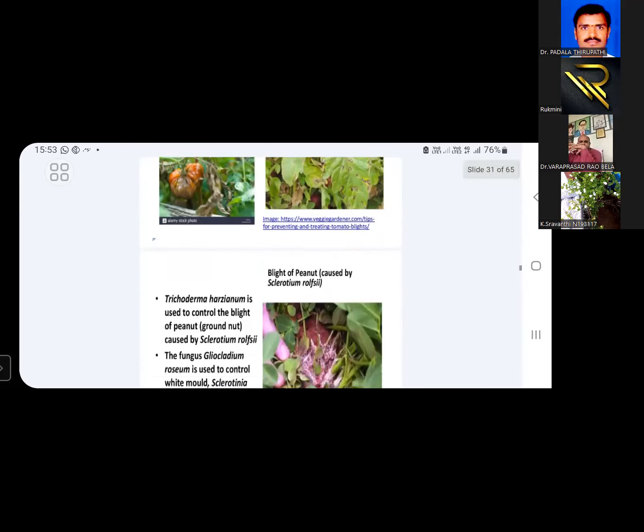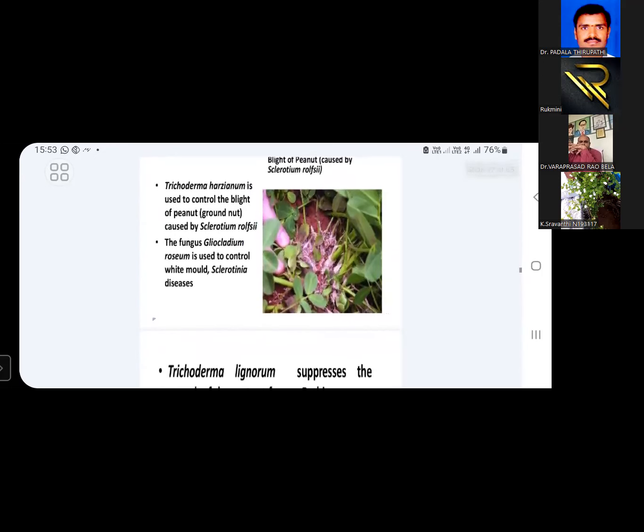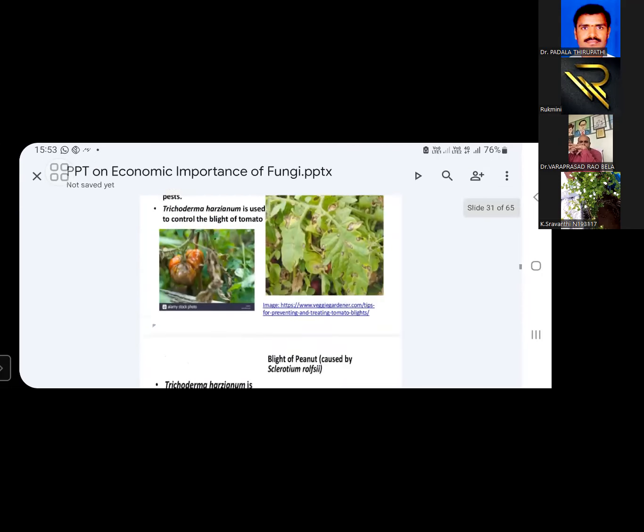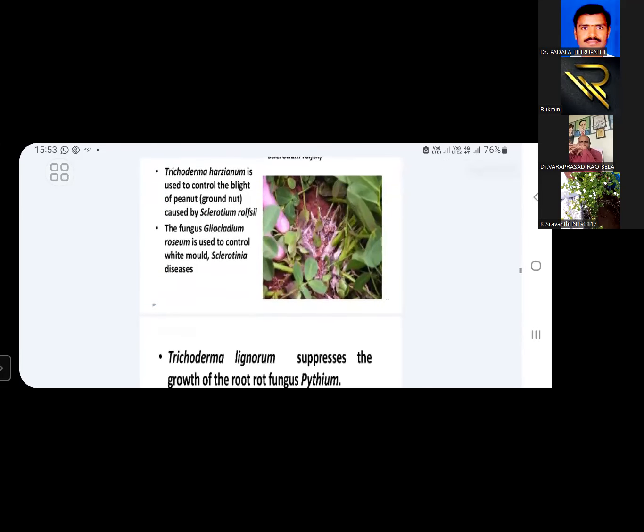Like that, some other pests are controlled by various species of fungi. What are those fungal species? We will discuss here. Trichoderma harzianum is used to control blight of peanut also. Not only blight of tomato, but blight of peanut. Peanut means groundnuts.